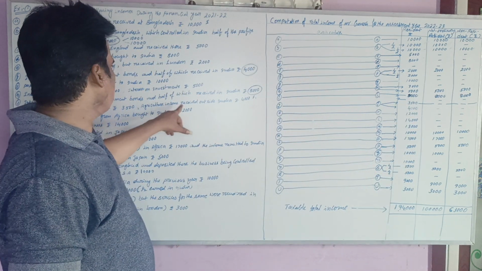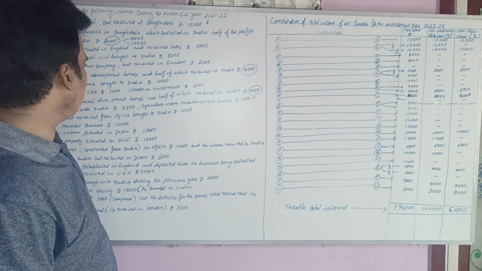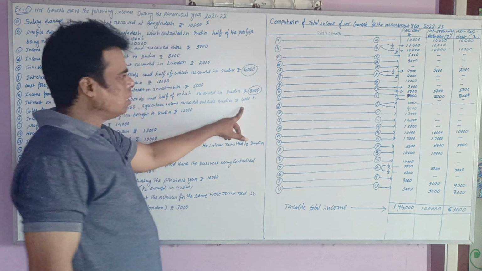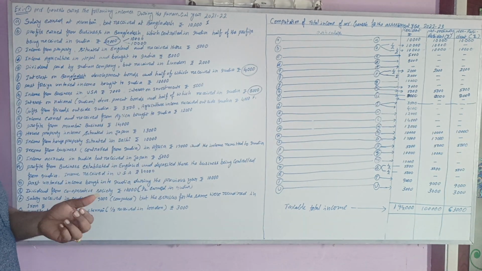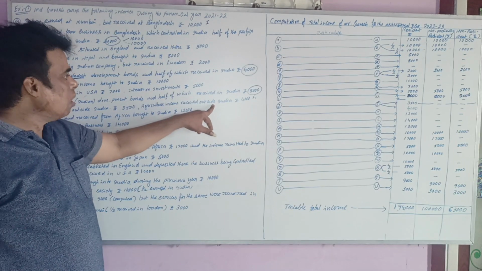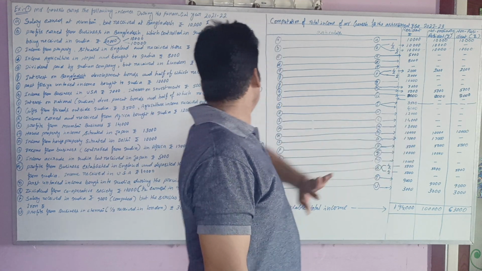Then agriculture income received outside India. If any agriculture income is in India, it is not taxable, but if it is received outside India, the 4,000 is treated as foreign income, taxable for resident only.